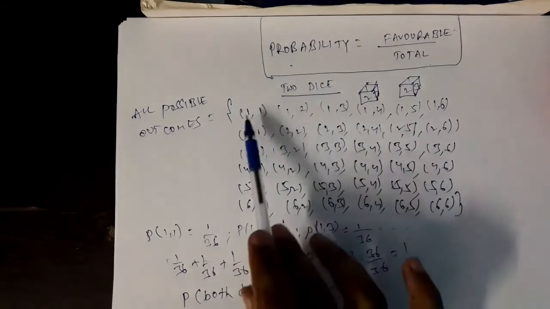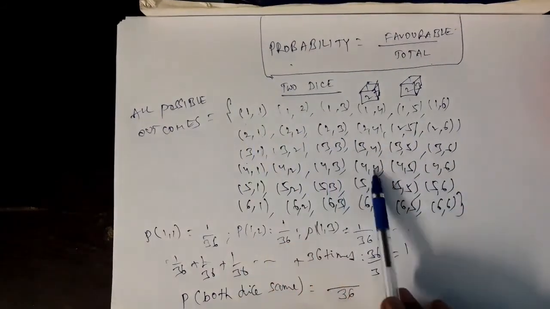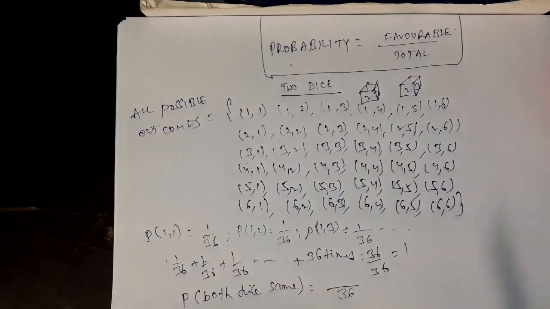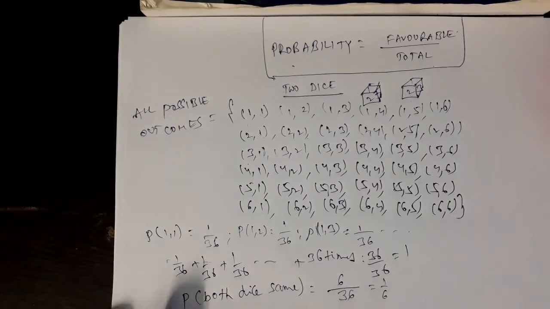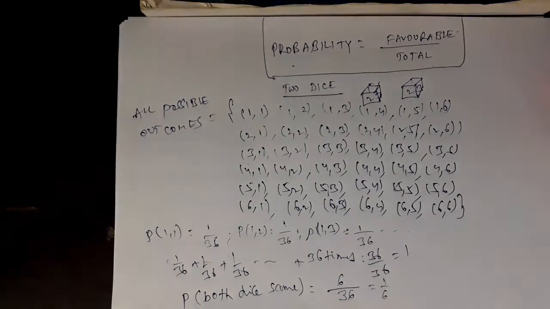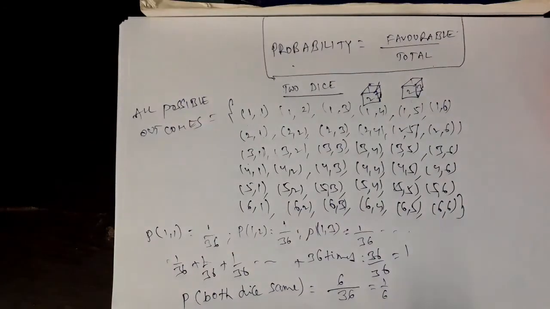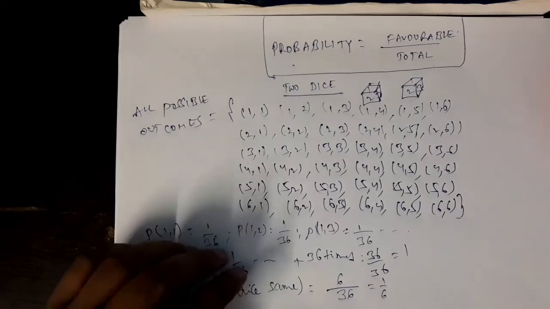No. No. So you observe 1 comma 1, 2 comma 2, 3 comma 3, 4 comma 4, 5 comma 5, 6 comma 6. Only these 6 outcomes of these 36 are satisfying this condition. So favorable outcomes is 6. 6 by 36 is 1 by 6. Right? This type of questions you may expect in the examination. Of course, while solving the exercise we will also see some more questions from this topic.